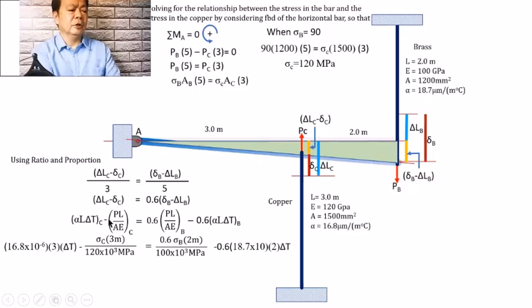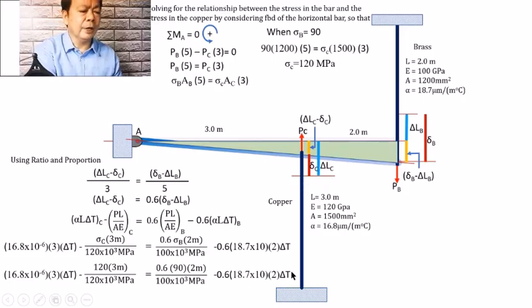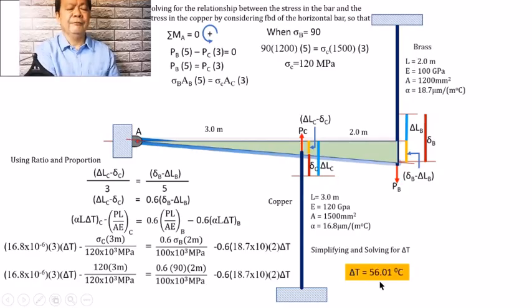Right? So if the stress on the copper and on the brass are substituted in the formula, we shall have the equation. So if I substitute here, it shall be equal to 0.6 multiplied by 90 times 2 divided by 100 times 10 cubed minus the same point and so on and so forth. And okay, simplifying for delta T, because we have here an equation that involves only one unknown, delta T, delta T can therefore be solved at 56.01 degrees Celsius.